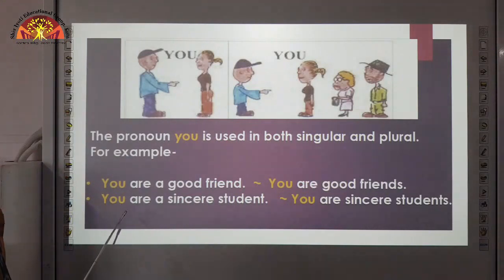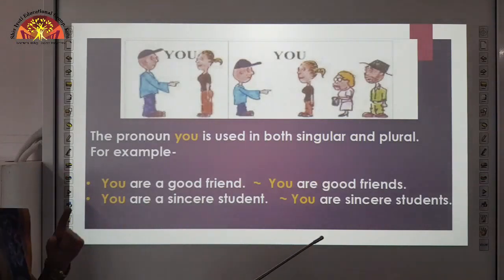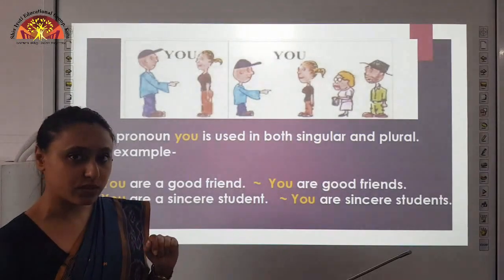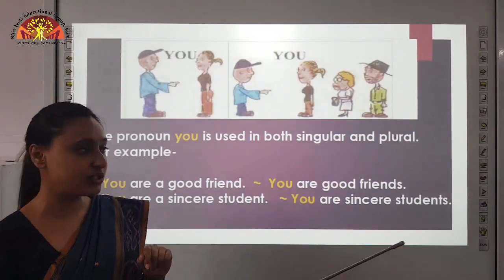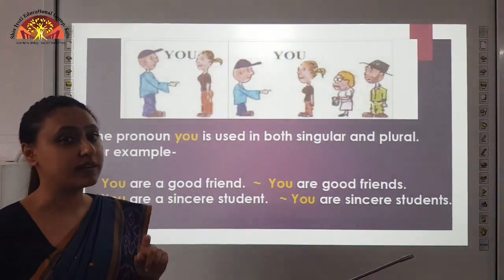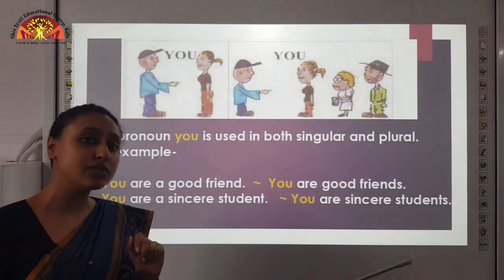Let us see one more example. You are a sincere student. So, when you are in class, the teacher says you are a good boy, you are a sincere boy, you are a sincere student.